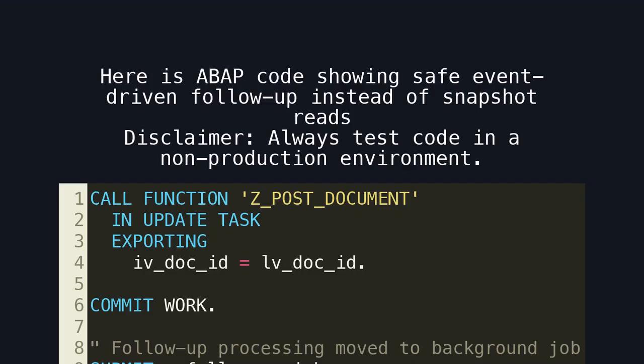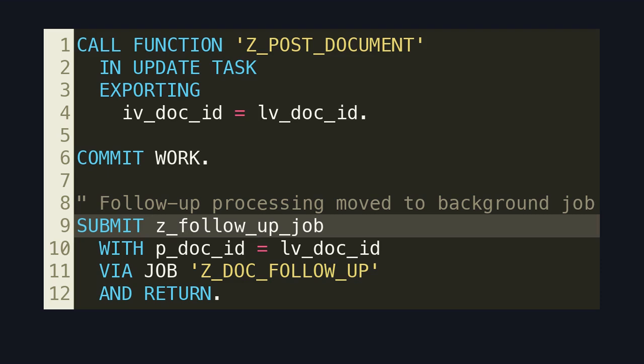Here is ABAP code showing safe event-driven follow-up instead of snapshot reads. Disclaimer: always test code in a non-production environment. Here is the architectural fix.